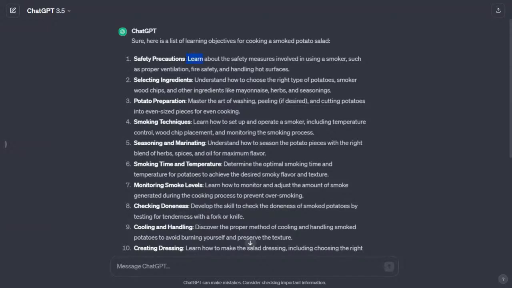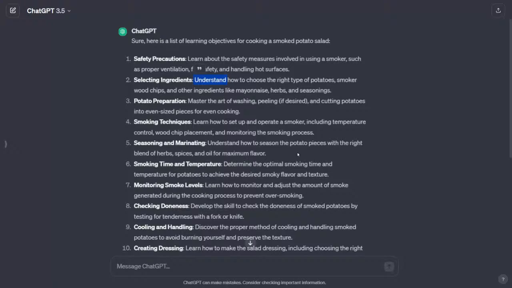Things like, or words like learn and understand, that doesn't really give me anything specific about the task at hand as far as its measurement, right? And so I'm looking for some learning objectives, again, that are very specific, that are measurable, achievable, result-oriented, time-bound, if it's a specific task, and I want more detailed learning objectives.